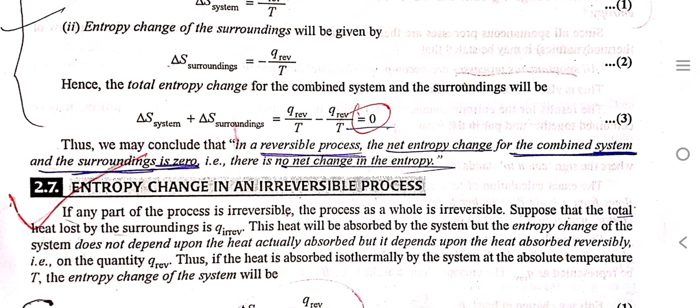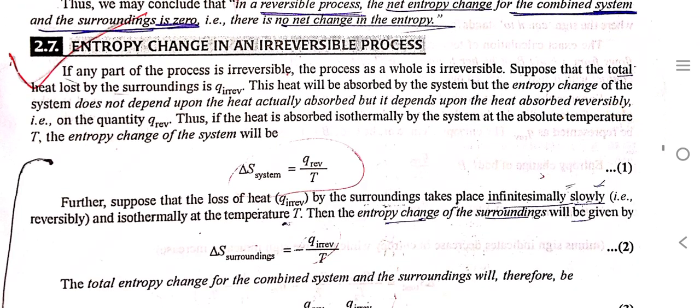Both of them cancel each other, and the total entropy of the system and surroundings will be equal to 0. It may be concluded that in a reversible process the net entropy change for the combined system and the surroundings is 0, that is, there is no net change in the entropy. Entropy change in irreversible process.